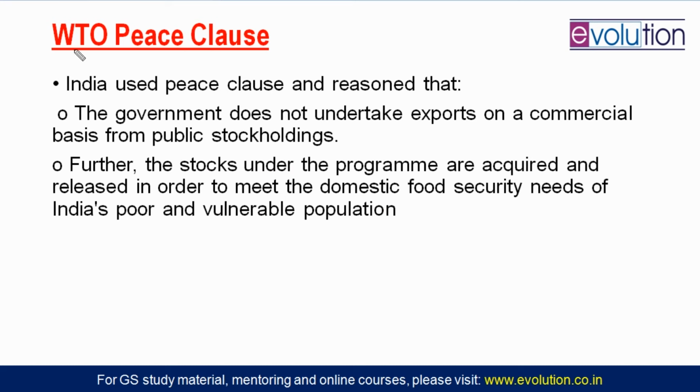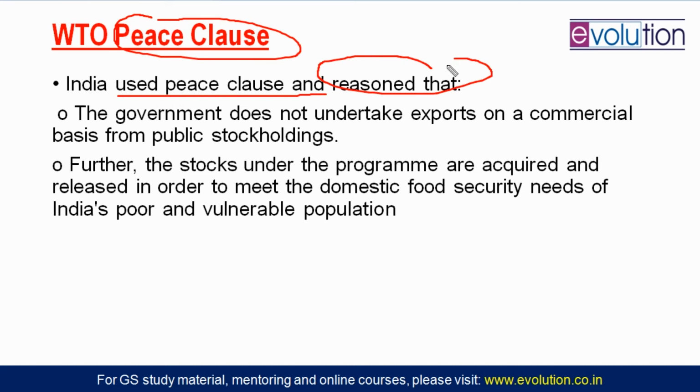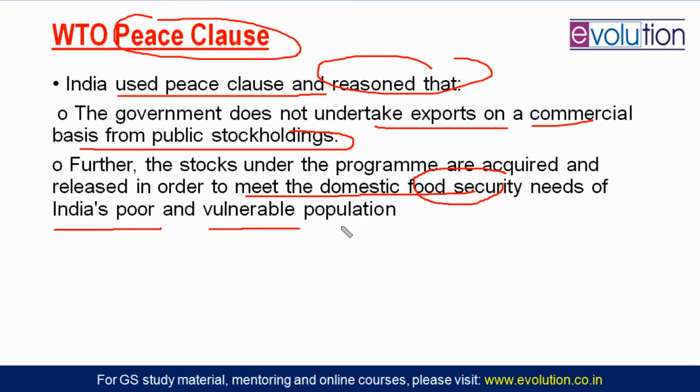So are we just going to the WTO and saying please invoke the peace clause? No, there are some provisions, right? India has said that we are trying to use the peace clause because we have a reason. First of all, the government is not undertaking any export of this and not doing any commercial profiting from public stockholding. We are doing this to meet our domestic food security. Food security means the hunger and poverty needs of India's poor and vulnerable population.